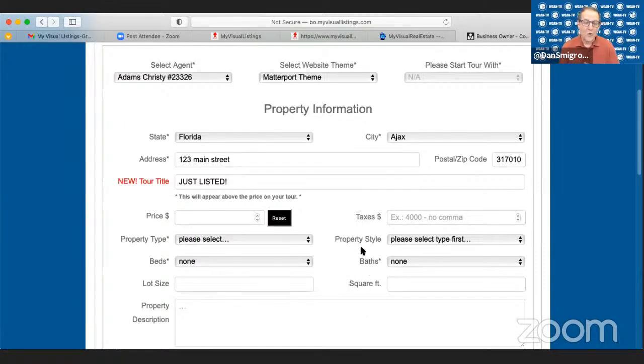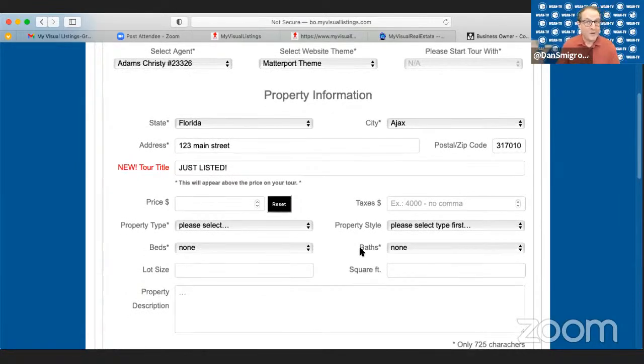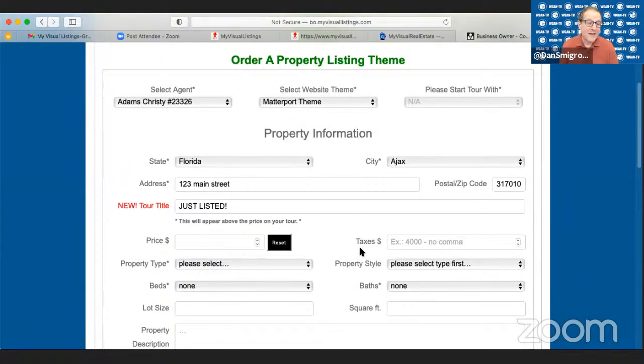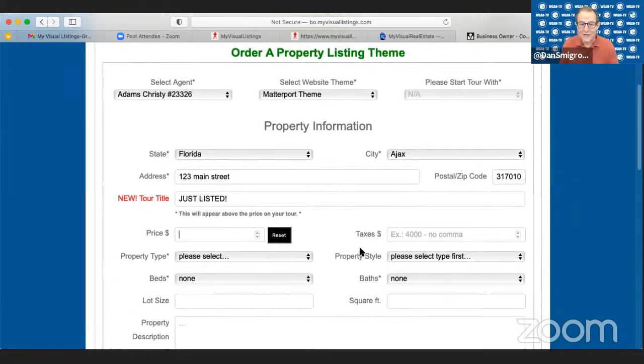Incidentally, sometimes when you order floor plan single property websites from other companies, you wouldn't necessarily put the agent in, but there's actually reasons to do that. And I think it'll become apparent because it just makes it super easy to populate the single property website with the agent's picture, brand, info, etc. So when I created one, I went ahead and created myself as an agent, so that I could go through the entire process and experience it for myself before I would actually show it to another client.